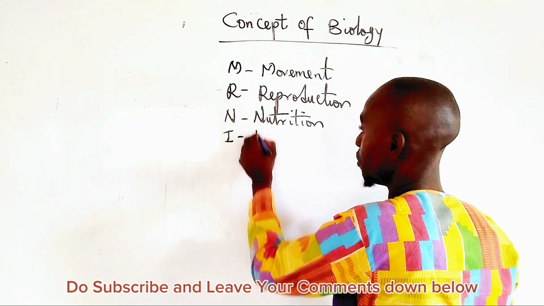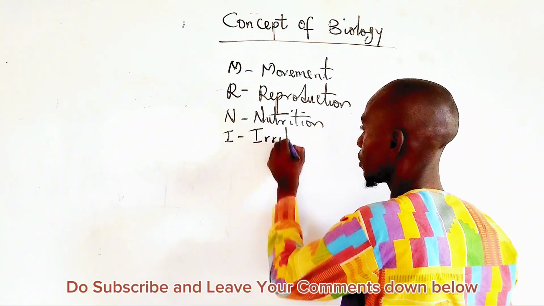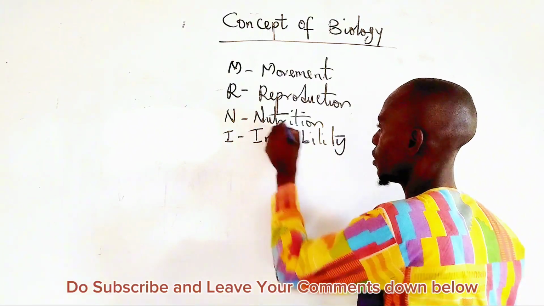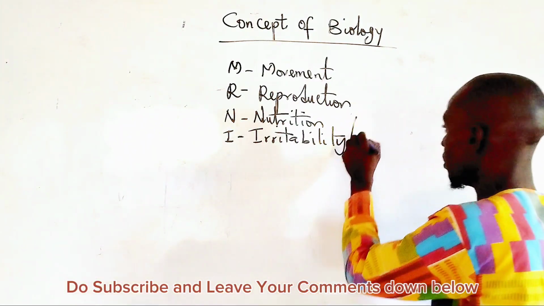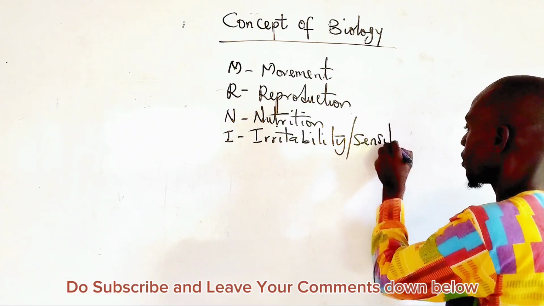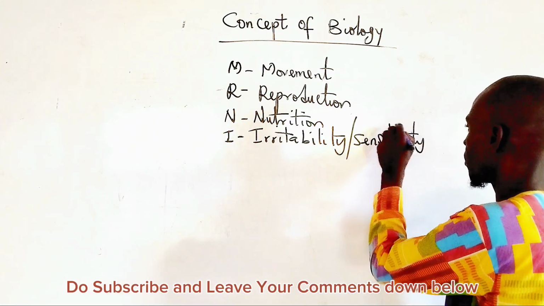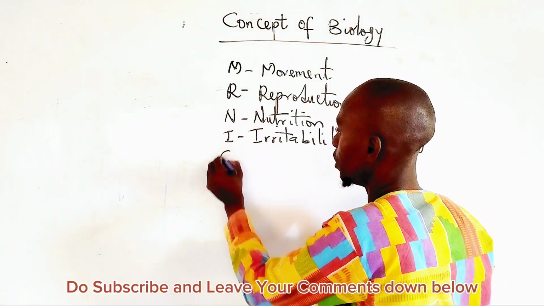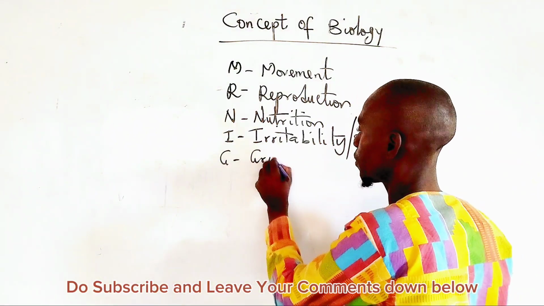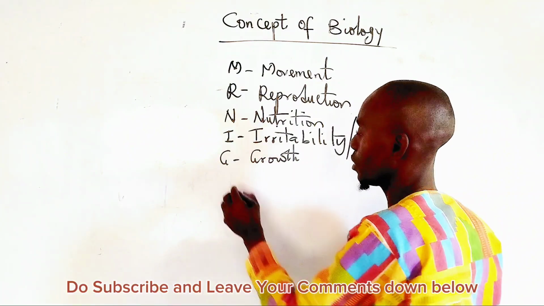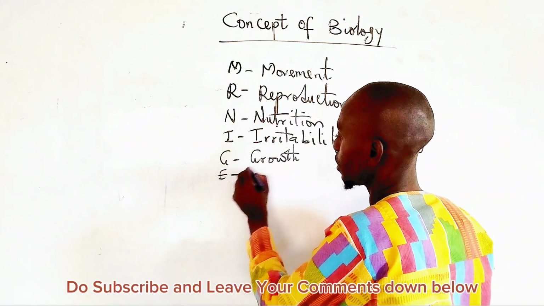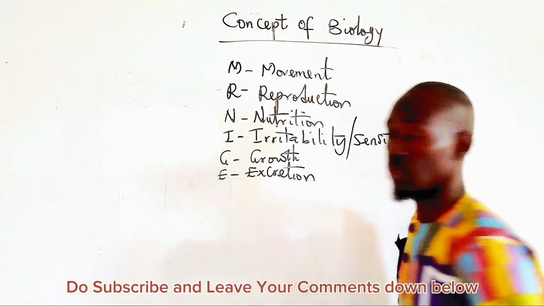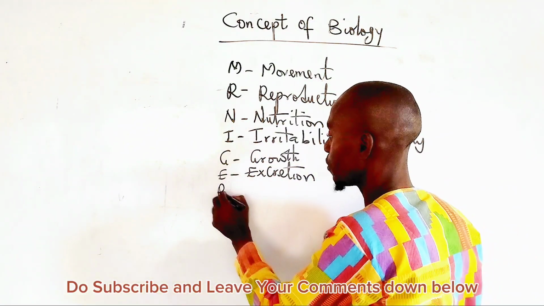I stands for irritability, or we can say sensitivity. G stands for growth. E stands for excretion. R stands for respiration.